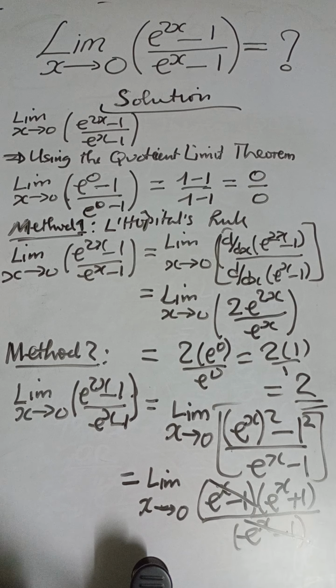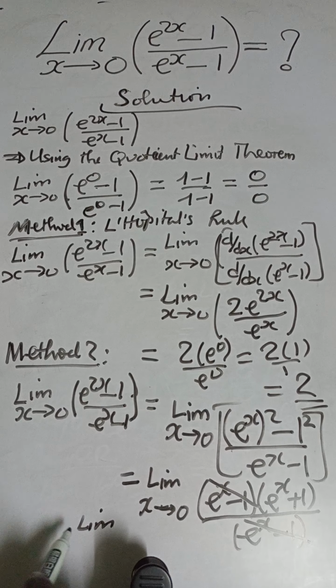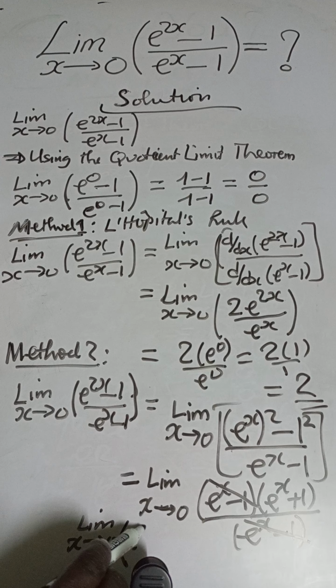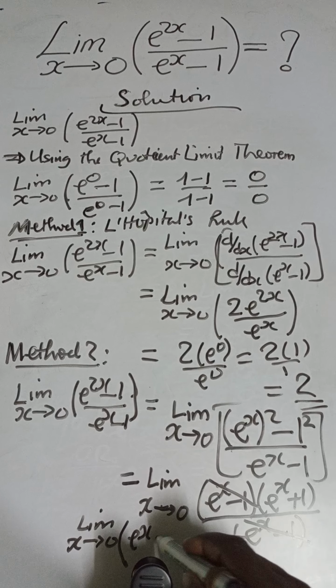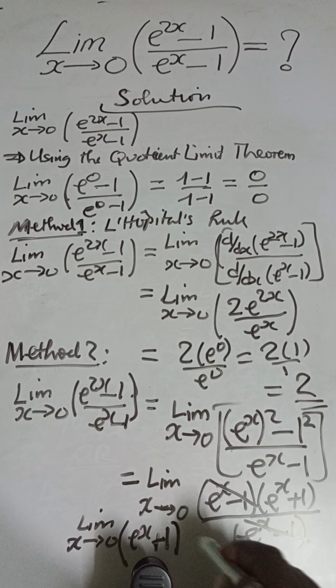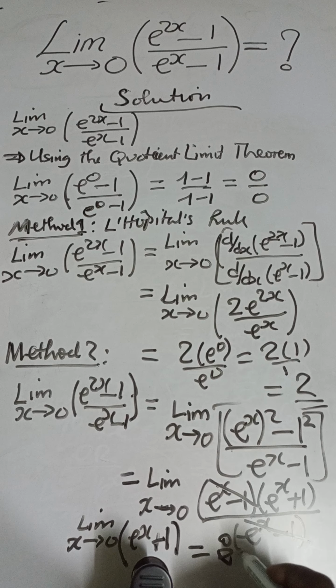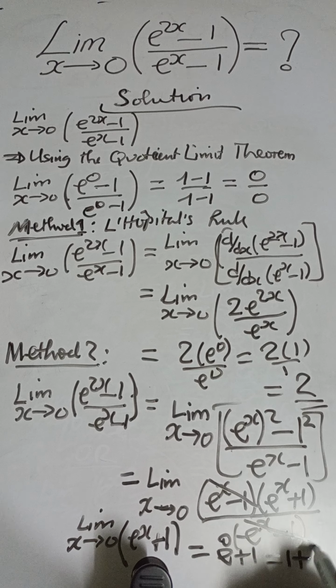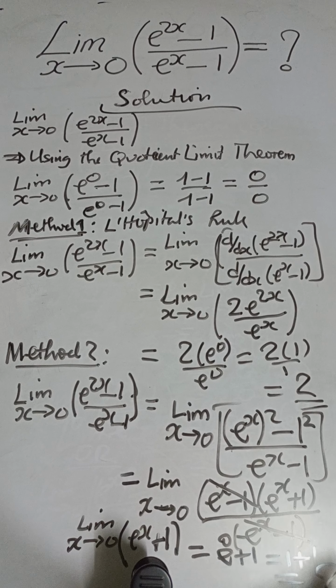And our limit finally becomes the limit as x approaches 0 of e^x + 1. This gives us e^0 + 1, which is 1 plus 1, which again is 2. So whichever method we use, we come up with the same answer. We either use algebraic simplification or we use the L'Hopital's rule.